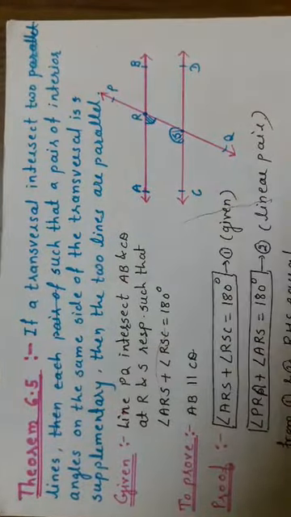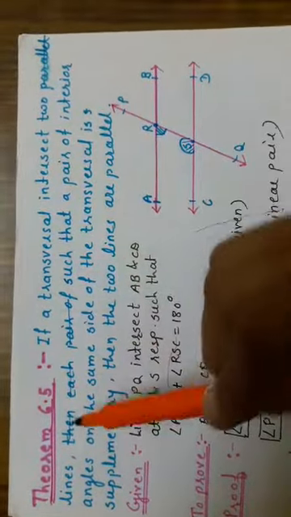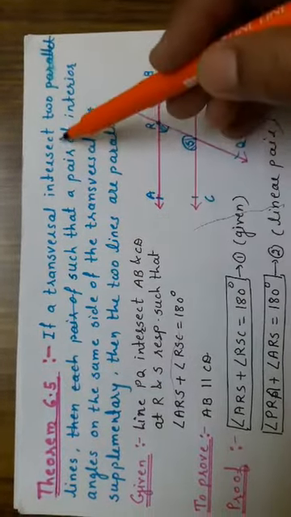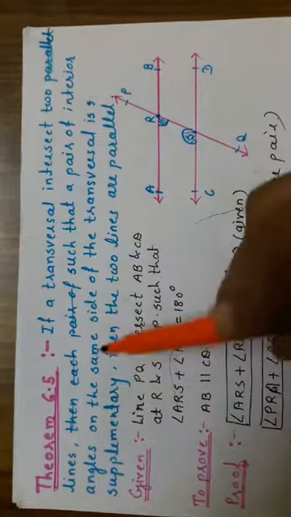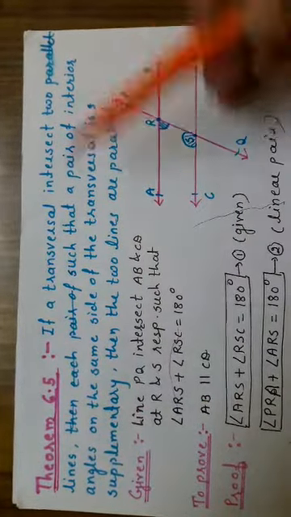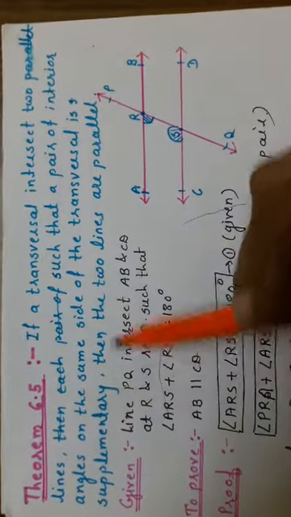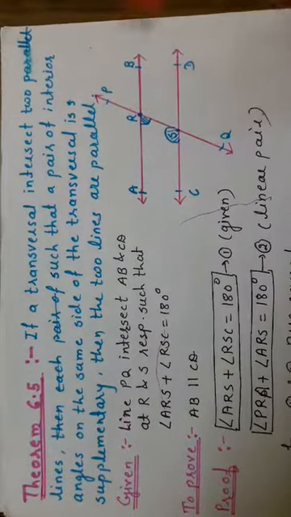Theorem 6.5, that is the converse of theorem 6.4. What is it? If a transversal intersects two lines such that a pair of interior angles on the same side of the transversal is supplementary, then the two lines are parallel.